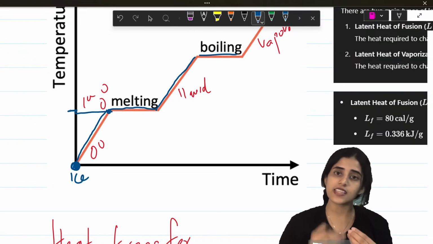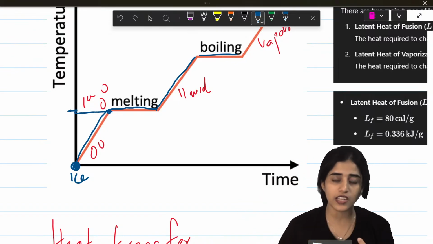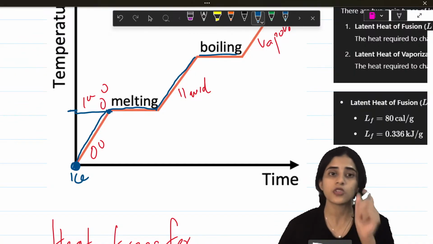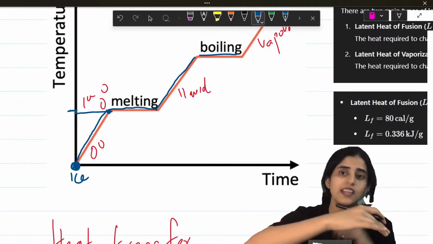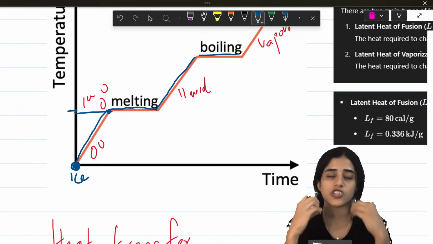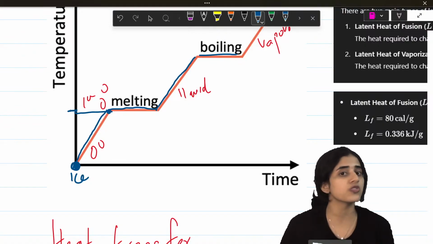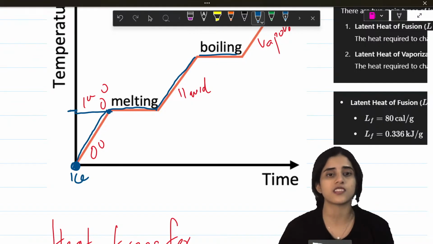Understood? So ice is becoming water, but ice has to absorb some energy to break bonds and become water. At that line, the flat part is where the change of state happens. So during specific latent heat or change of state, the body absorbs energy, but it does not use the energy to increase its temperature, it uses that energy to change state.